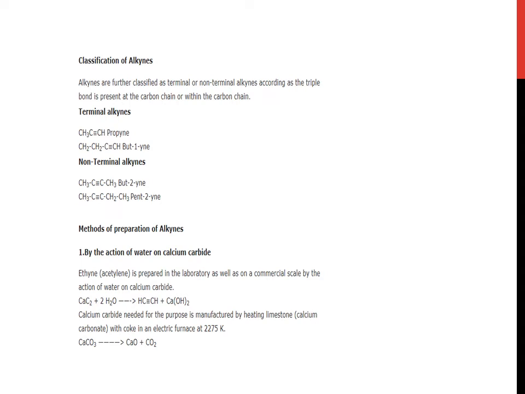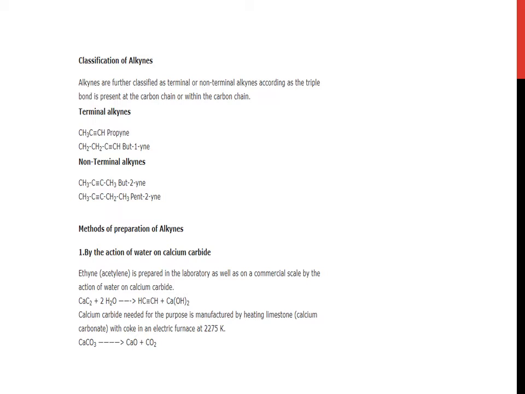Classification of alkynes. Alkynes are further classified as terminal or non-terminal alkynes according as the triple bond is present at the end of the carbon chain or within the carbon chain. Terminal alkynes. CH3C triple CH, it is propyne.